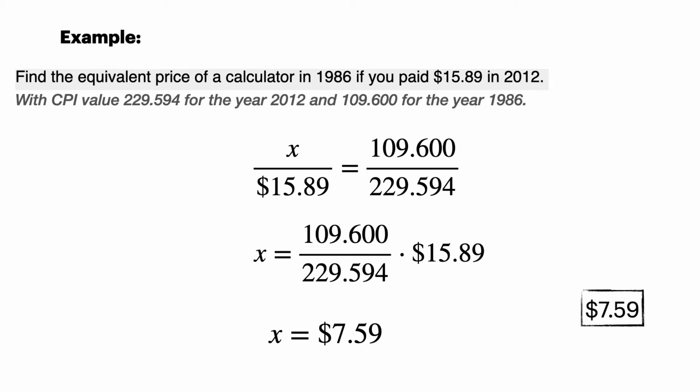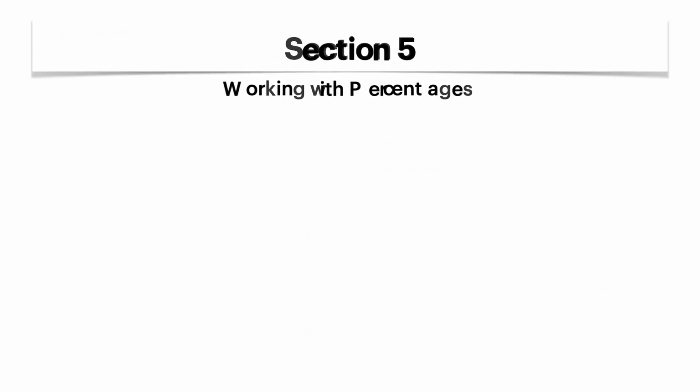So technology is one of those things where it goes with its own trajectory. It doesn't follow the U.S. dollar because technology is a newer thing, and it works on its own curve. So it's kind of funny to think about, but yeah. This calculator in reality would be worth much more in 1986.